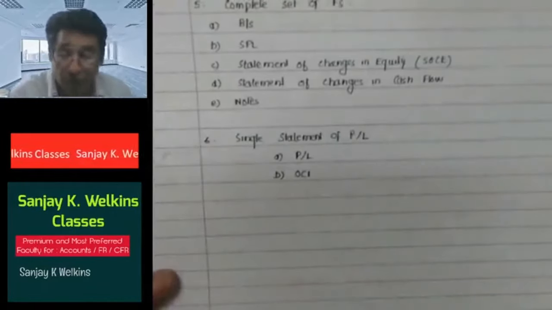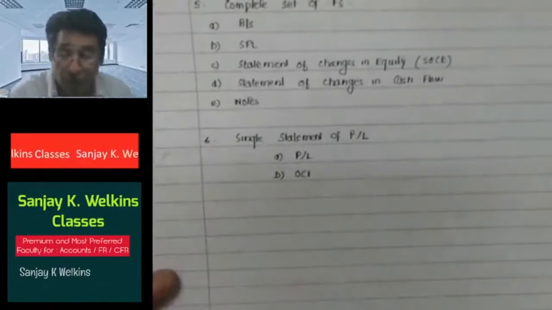and that is the explicit and unreserved statement of compliance. So what does it mean? Explicit means very clear, self-explaining, which explains itself very clearly of its own.